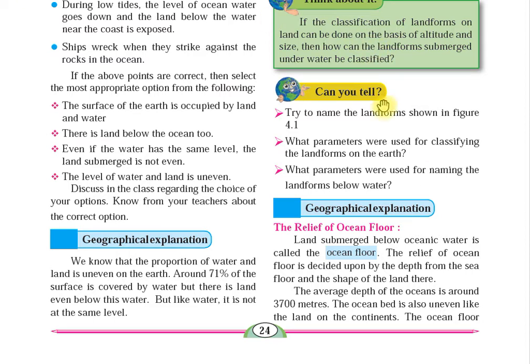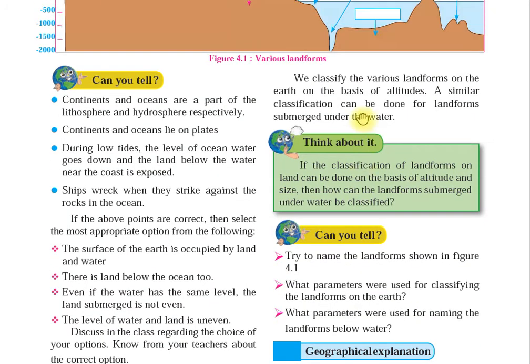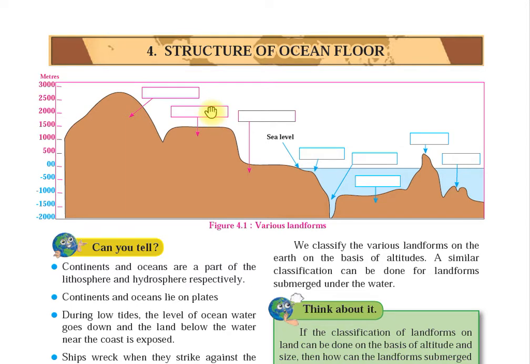Now see, first thing. Try to name the landform shown in figure 4.1. So we have to name the landforms. For example, what is this? This is your mountain. So this much portion is called your mountain. Then what is this portion called? This portion is called your plateau.